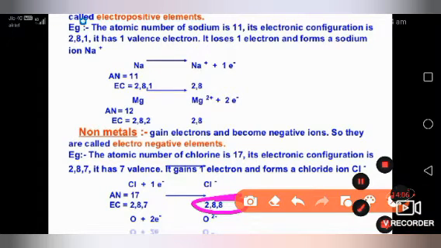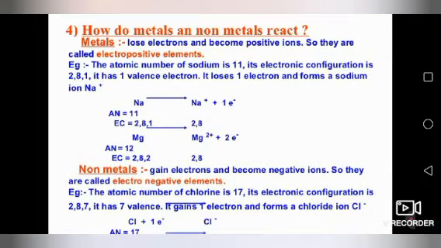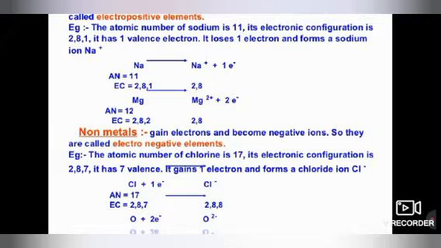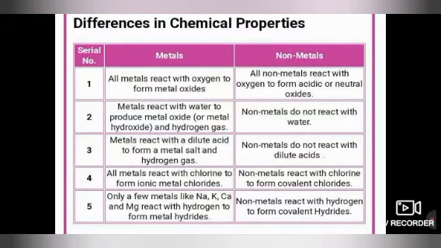Okay, so very simple conclusion is what? Metals always lose electrons to get a stable electronic configuration, so that's why they become positively charged, whereas non-metals gain electrons, and after gaining the electrons they get a stable configuration and become negatively charged. Sometimes a question comes: difference between metal and non-metal on the basis of chemical properties.